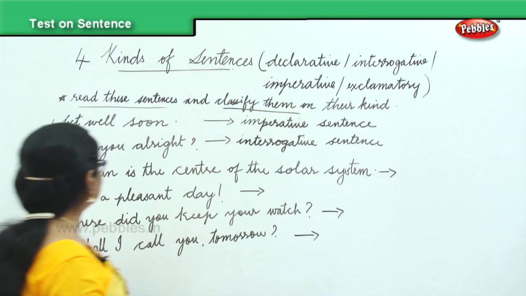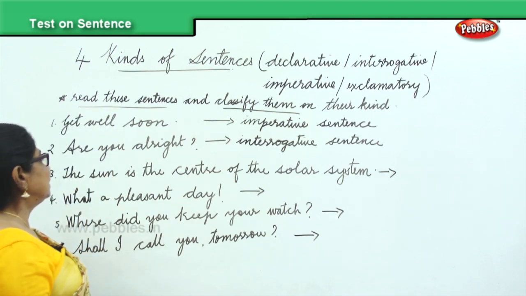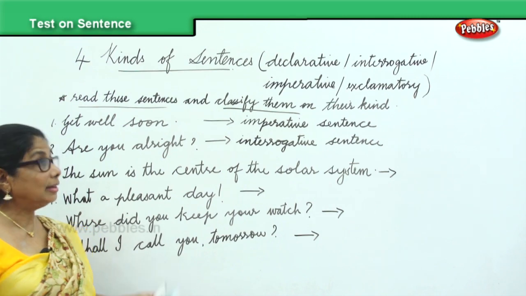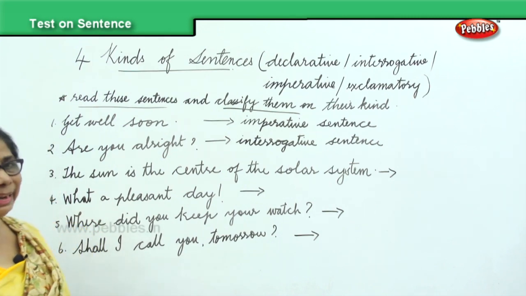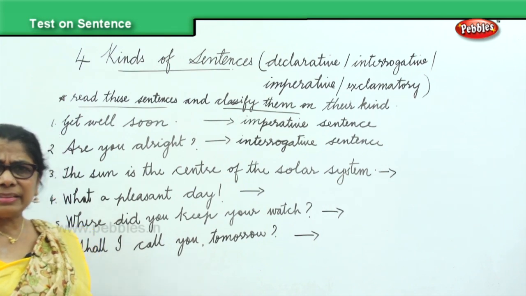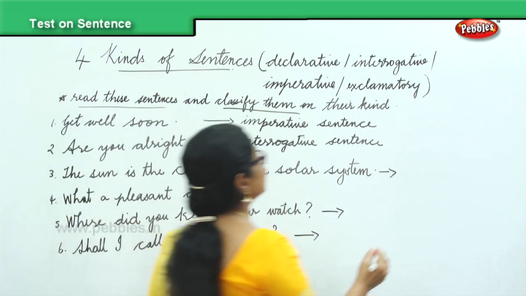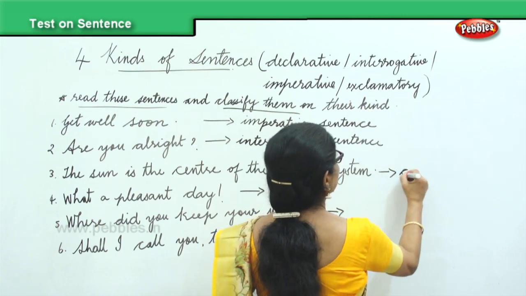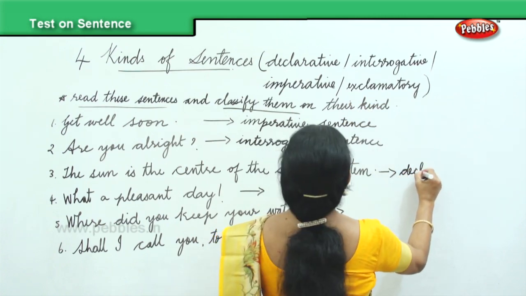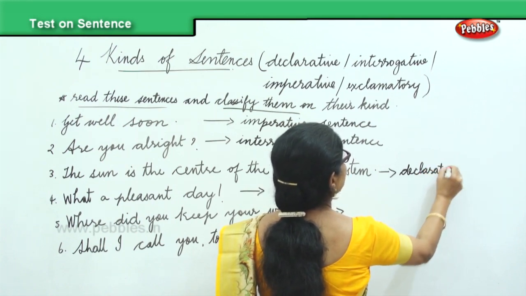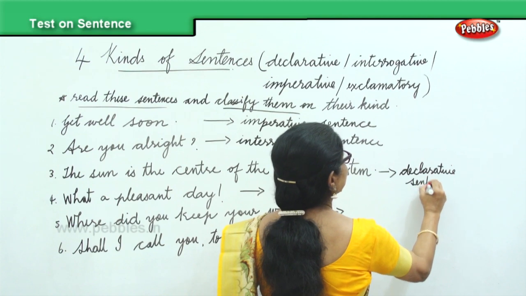And the next one. The sun is the center of the solar system. What is that? Asserting, you're declaring, affirming. The sun is the center of the solar system, and that is a declarative sentence.